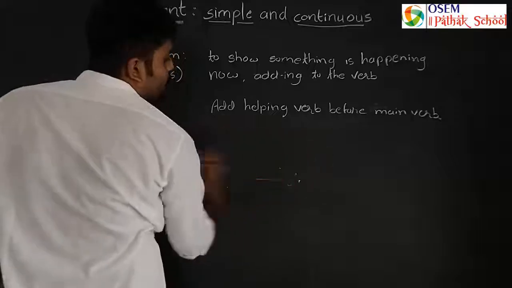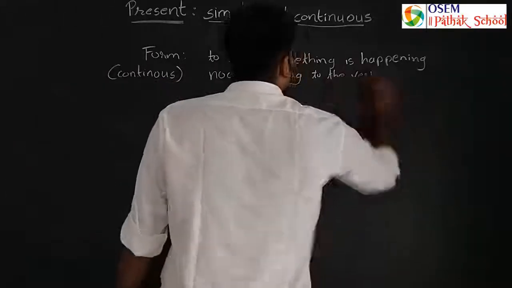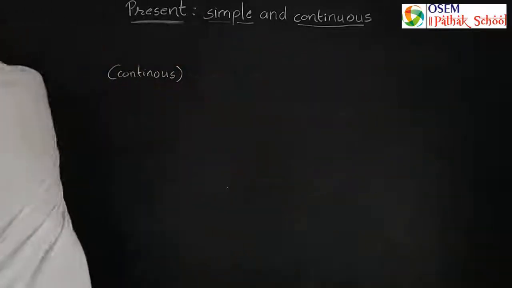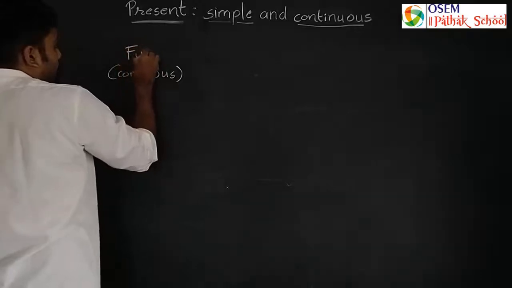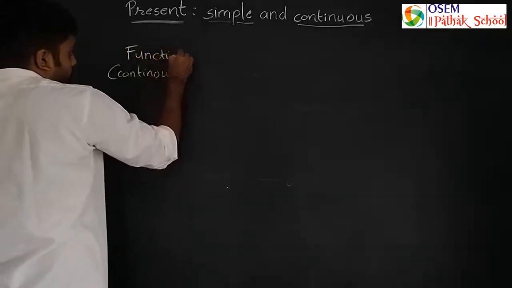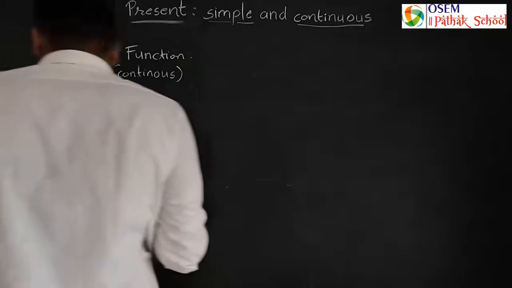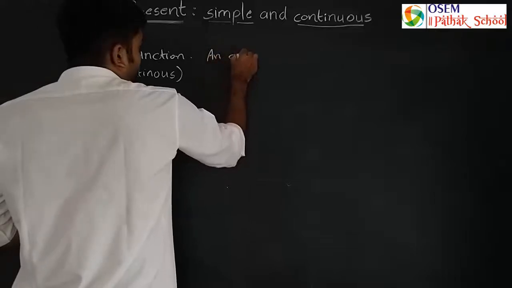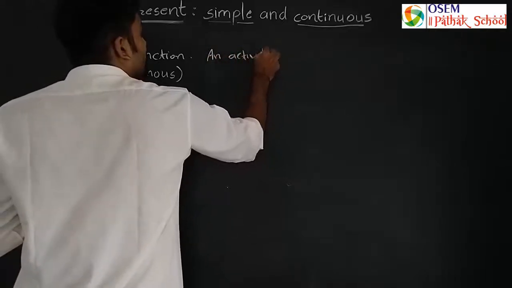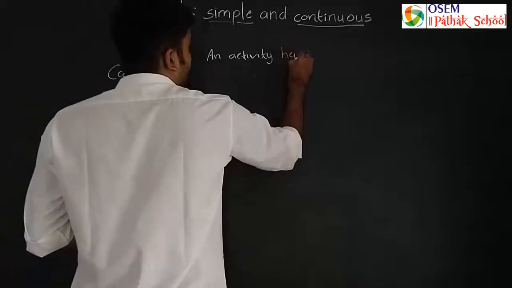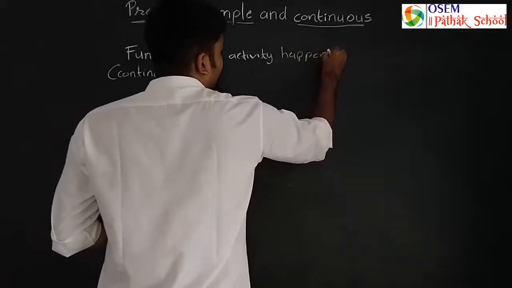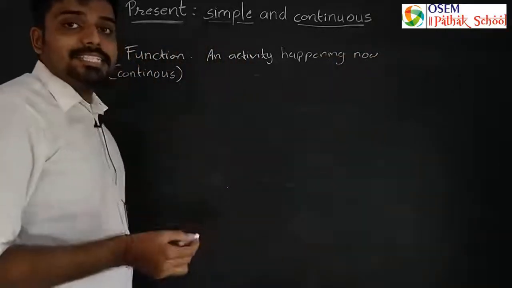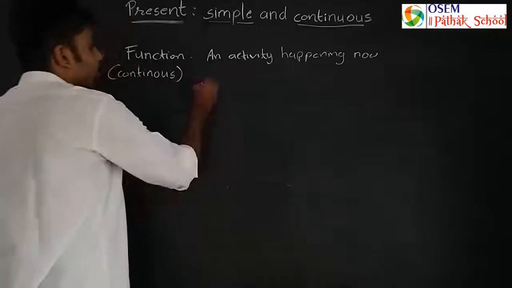So now we will move on to the function of continuous present tense. Function of continuous present tense. An activity happening now, right? We use continuous present tense to show that any activity is happening right now.